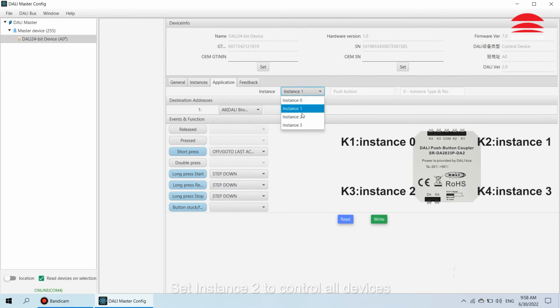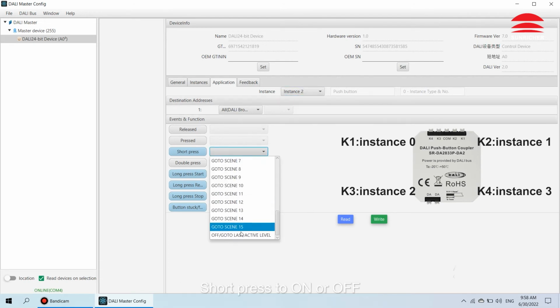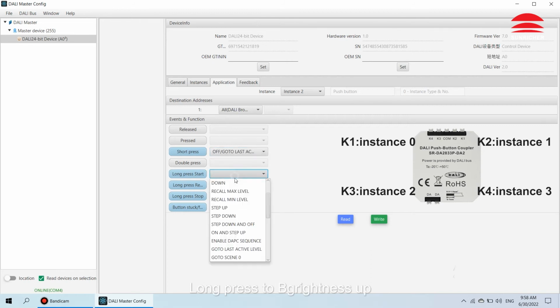Set instance 2 to control all devices. Short press to turn on or off. Long press to brightness up.